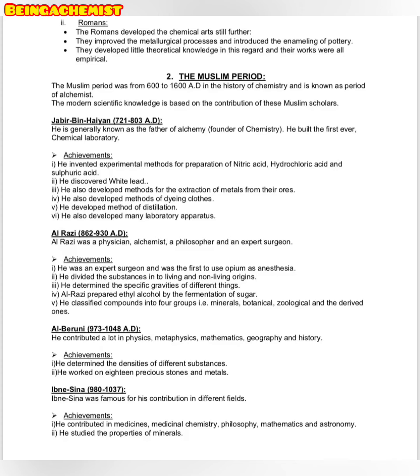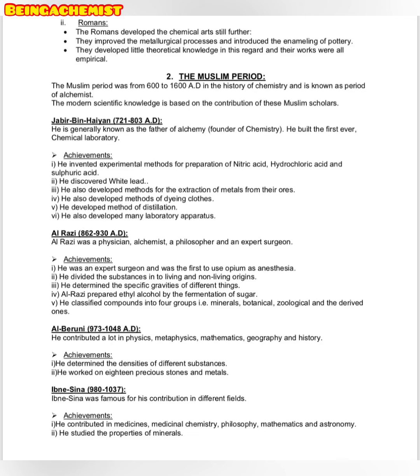He also developed methods of dyeing clothes, the way you go to a dyeing shop and the dyer dyes your clothes. So the method of dyeing was actually developed by Jabir bin Hayyan. He was the first one, and a Muslim scientist.